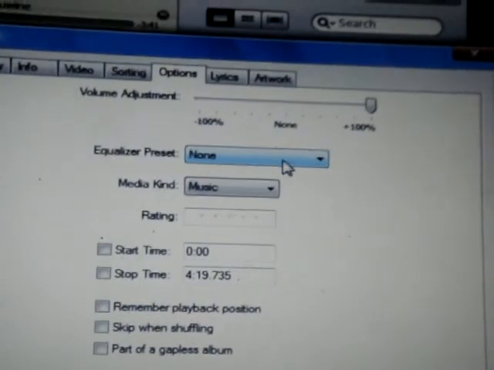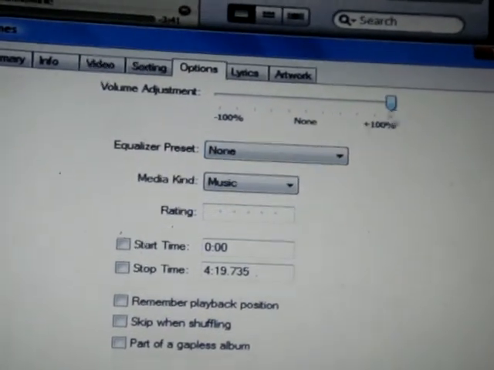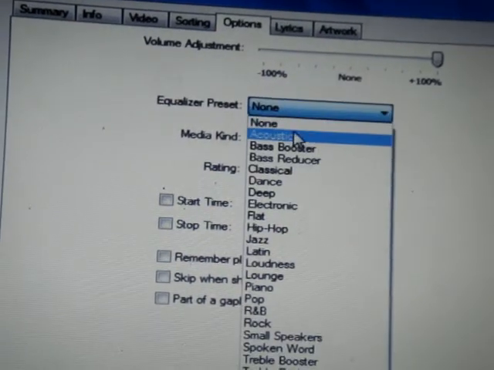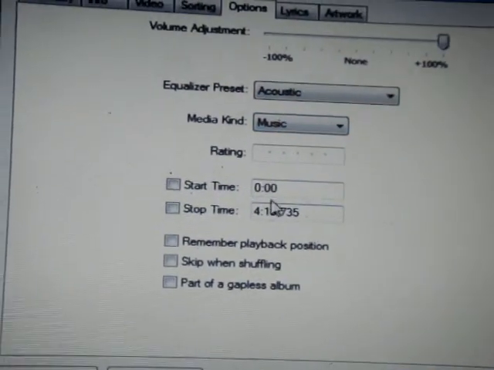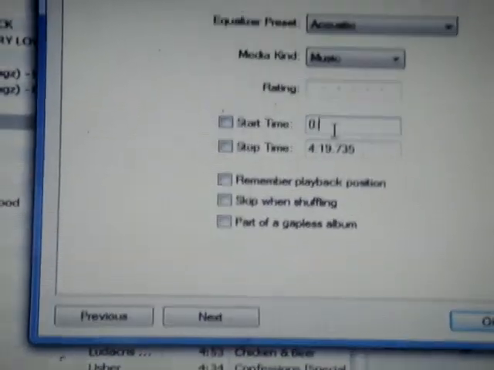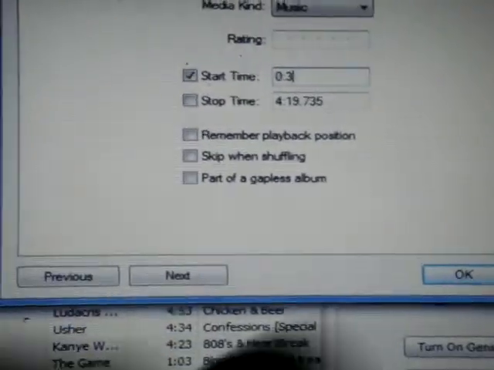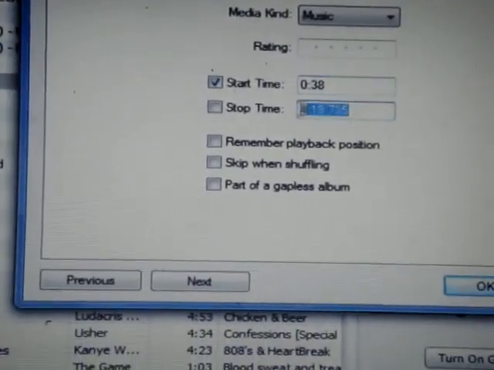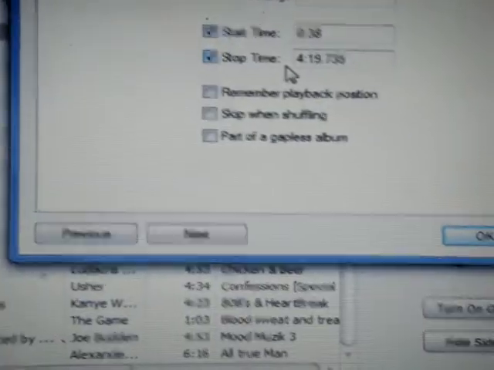To make the ringtone louder, you adjust the volume, so you bring that all the way up. This is what I usually do. Do my equalizer preset. Oh, what did I say? 38. My ringtone, I told you, is gonna start at 38. 30 seconds from 38 is a minute and 8 seconds.